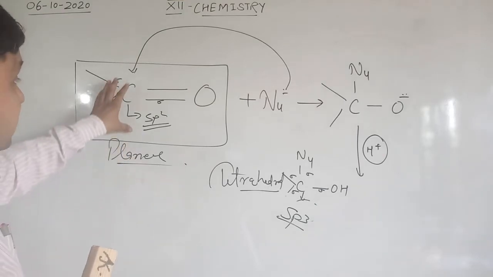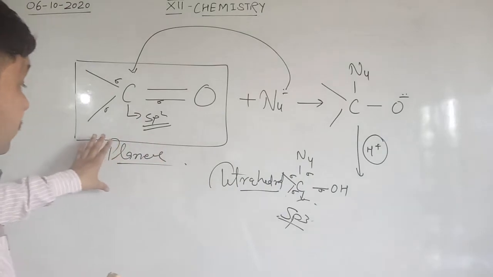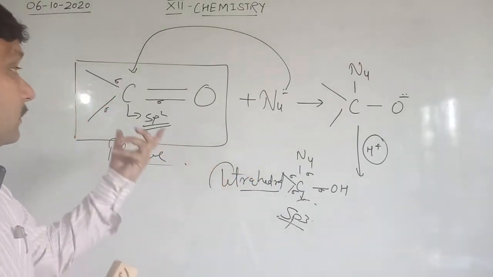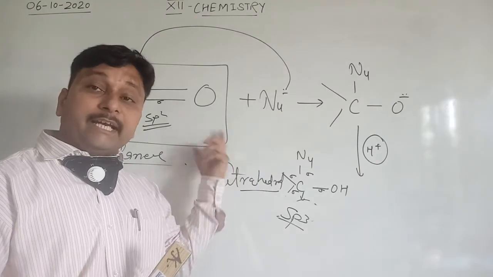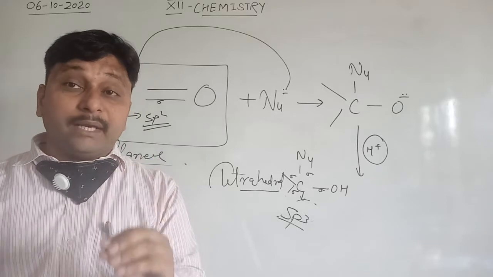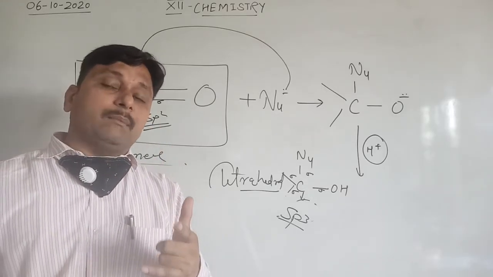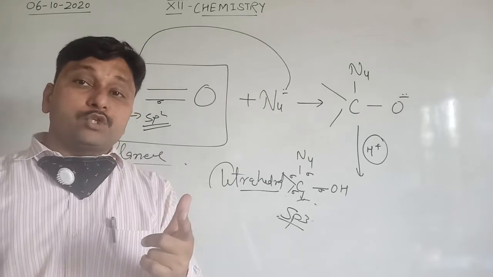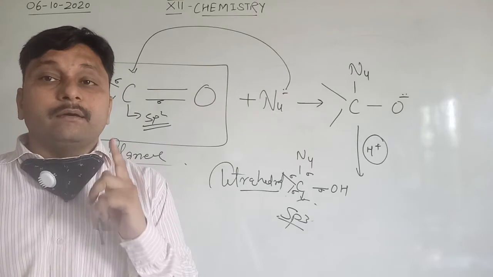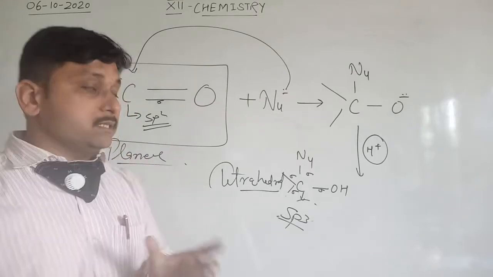So the sp2 hybridized carbon atom of the carbonyl converts into sp3. Number one, geometry is changed from planar to tetrahedral. Clear? And the new compound will be added. No part will be eliminated. It means this is a nucleophilic addition reaction, because the nucleophile will attack firstly on the carbon atom, and the remaining part will also attack on this anionic part. That's why this mechanism is represented as nucleophilic addition reactions.